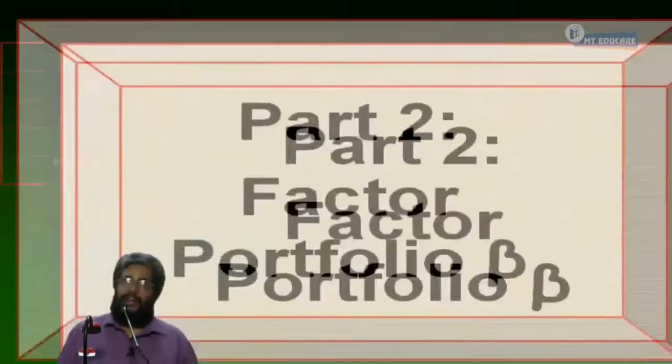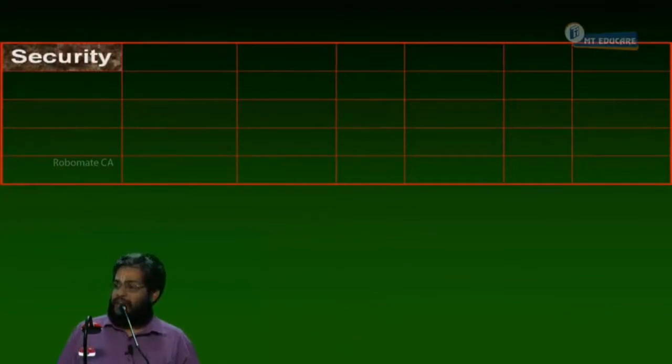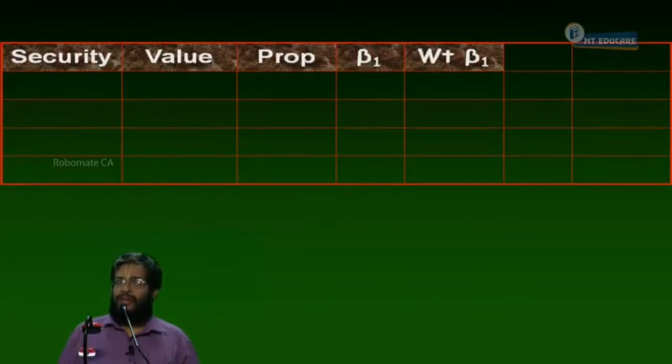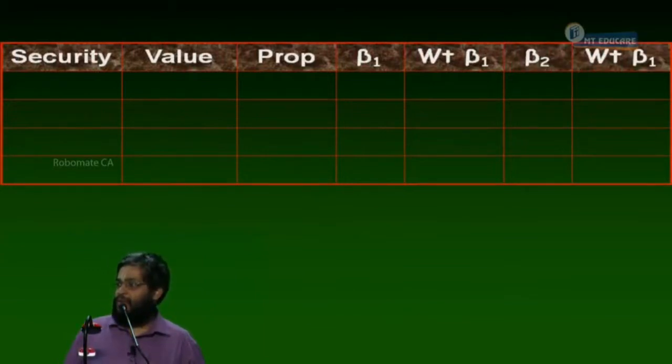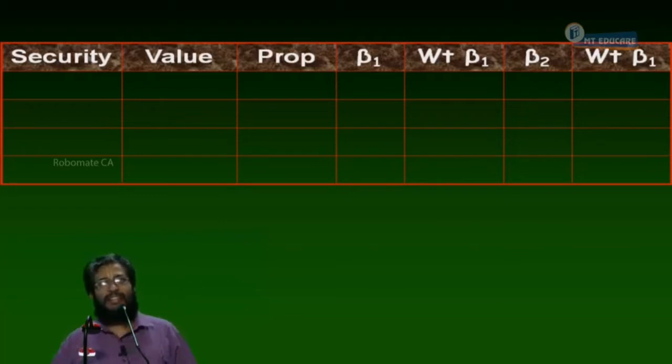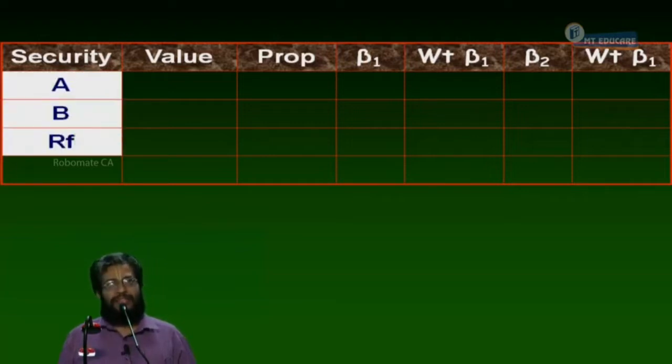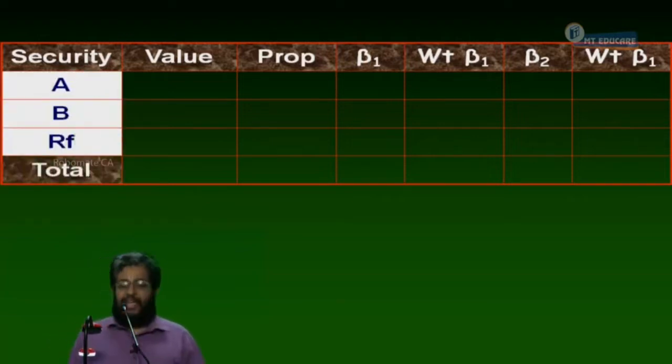Everybody, can we start or not? Same columns: security, value, proportion, beta 1, weighted beta 1, beta 2, weighted beta 2. Make a change there. In the last column, please make a change while copying it. Now, can you start or not? Tell me, what are all the securities I am having? A, B and risk-free security.